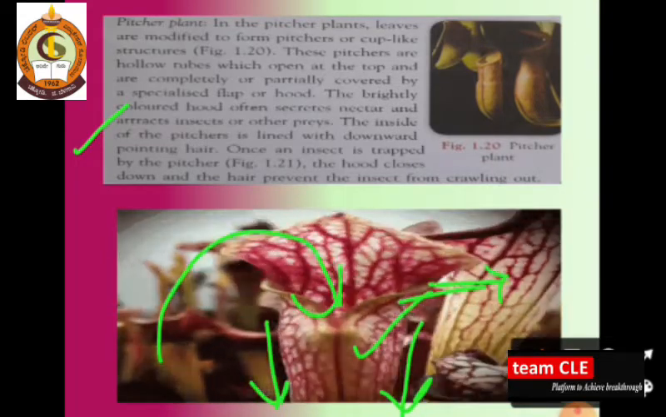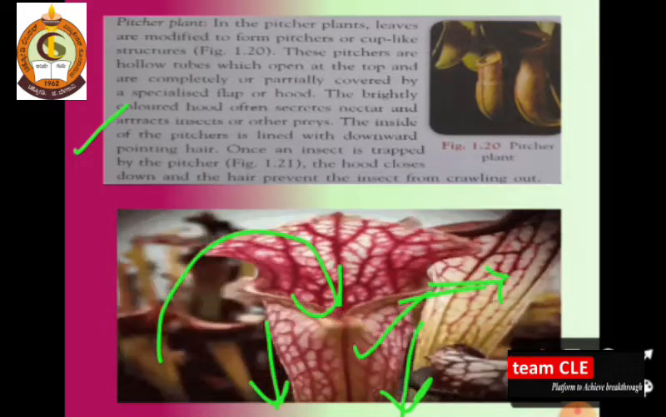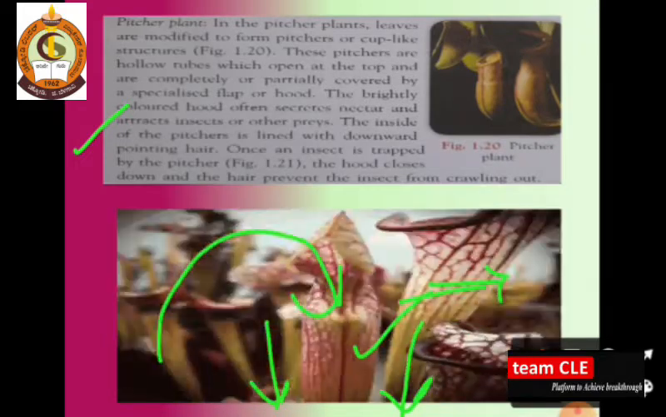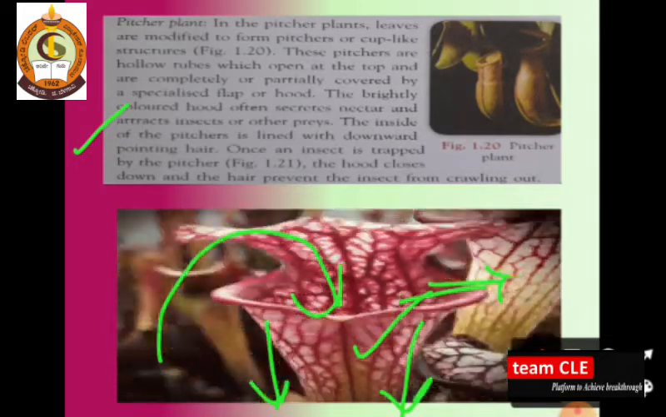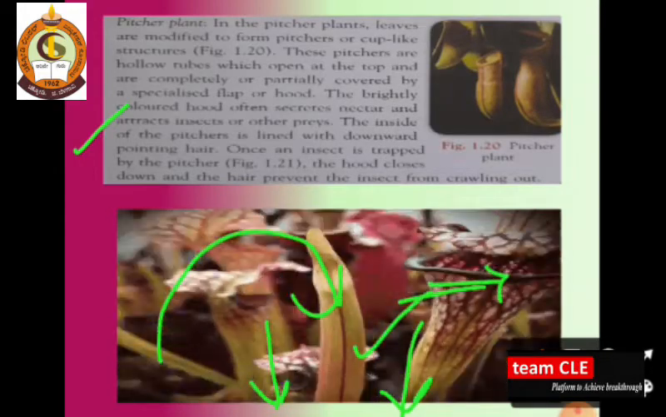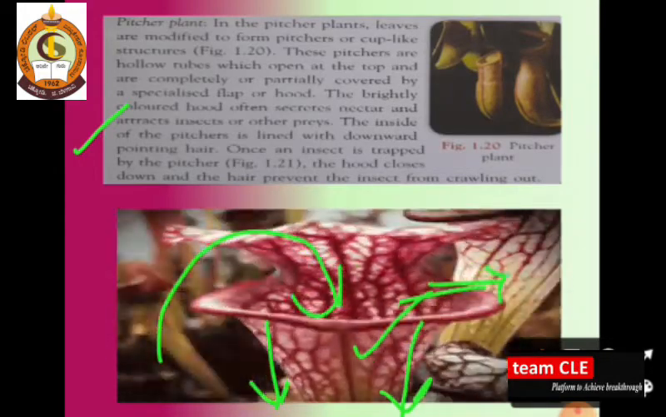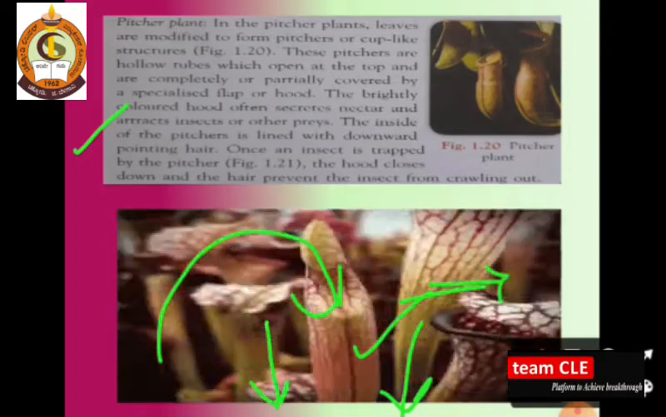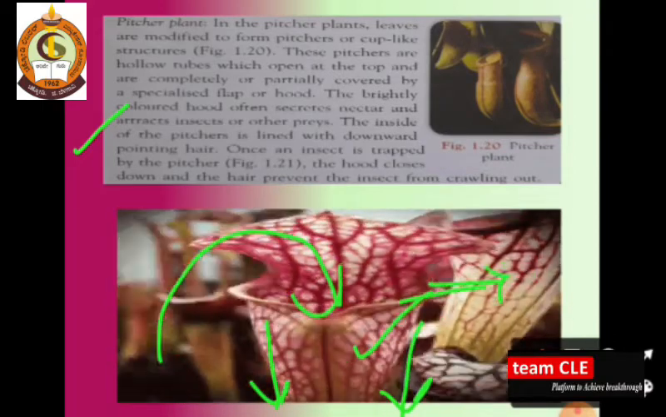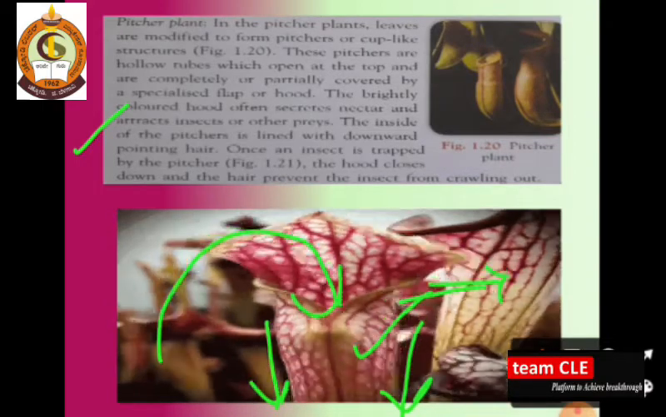So you can see here how the hood is closed. The hood is nothing but a cup-like structure which has a hollow shape. When the hood is closed down and the hairs prevent the insect from crawling out, the insects are not going to be able to leave these hoods.